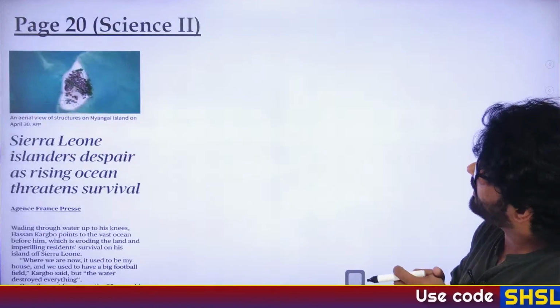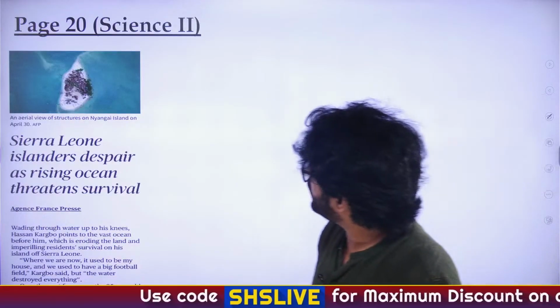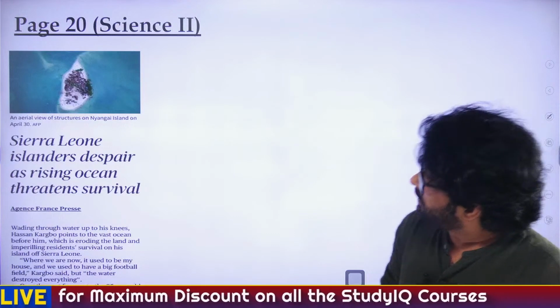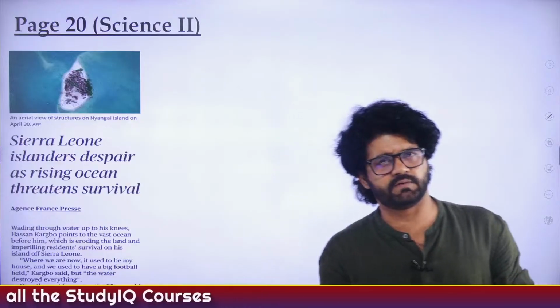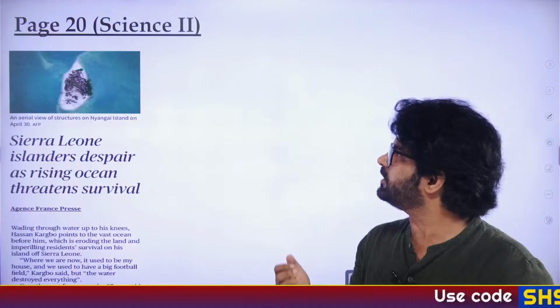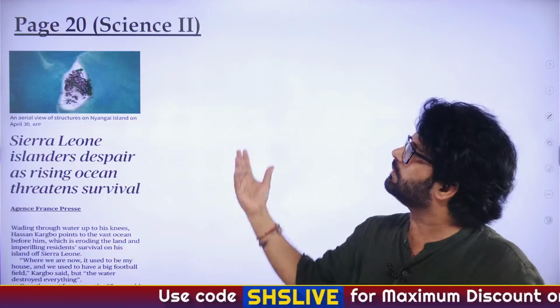Let's move on to the next article of the day, which is there on page number 20, Science 2: aerial view of structure on Nyangai Island on April 30. Sierra Leone Islanders despair as rising ocean threatens survival. Now again, there are some keywords important from geography and IR perspective, especially geography. This particular island, Nyangai Island, will be submerged soon.